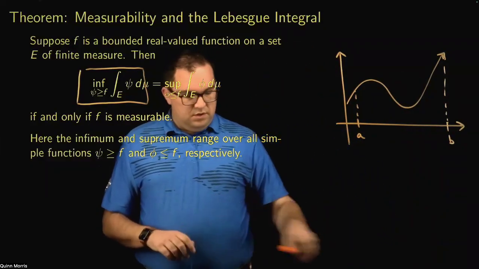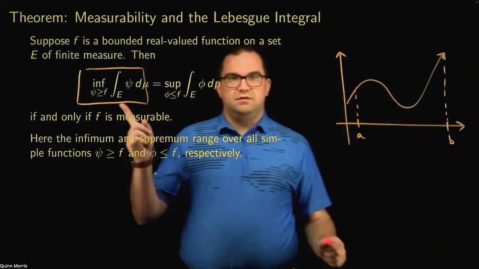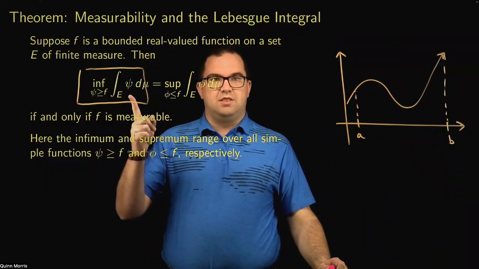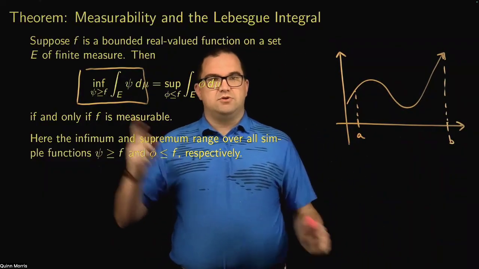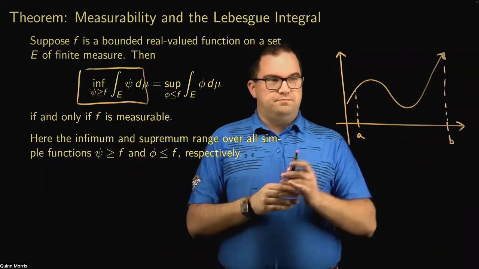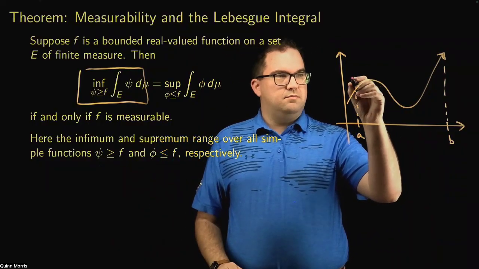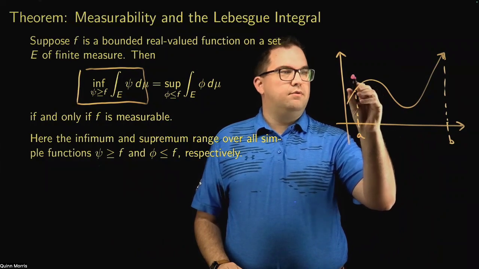And so what does one of these functions look like? Again, psi is a simple function. It's greater than or equal to f. Well, here is maybe one such example.